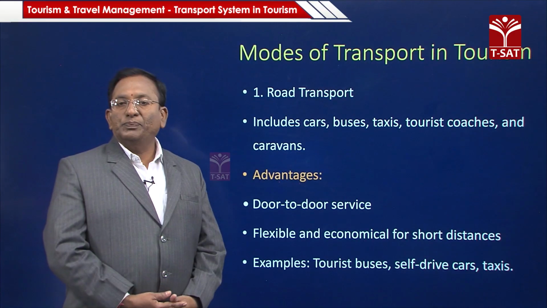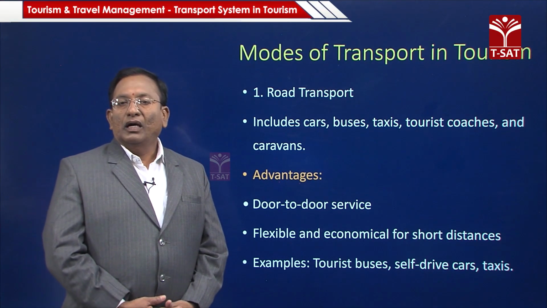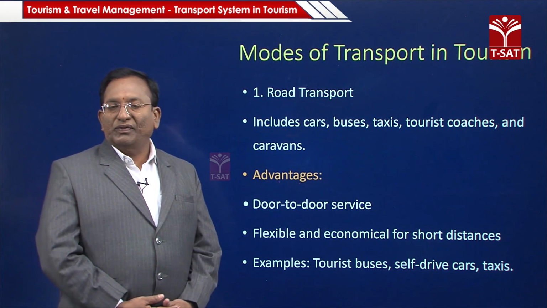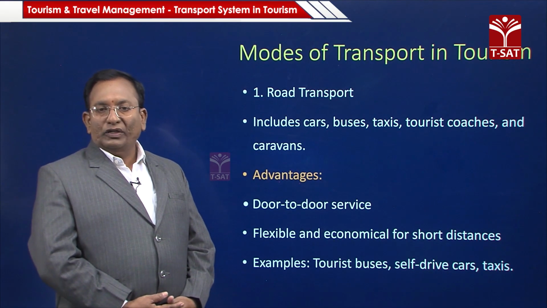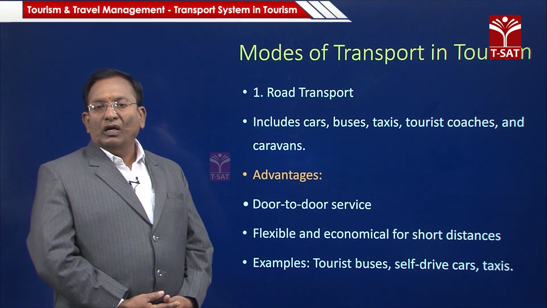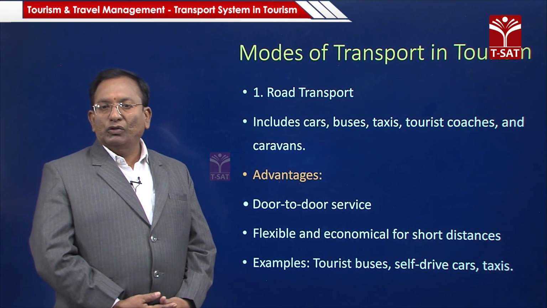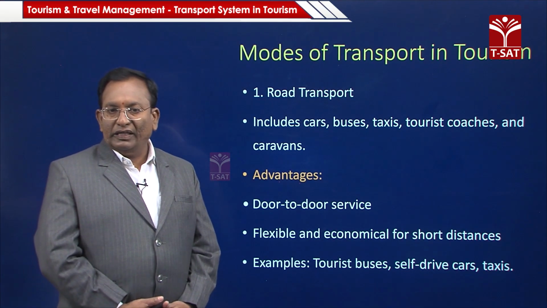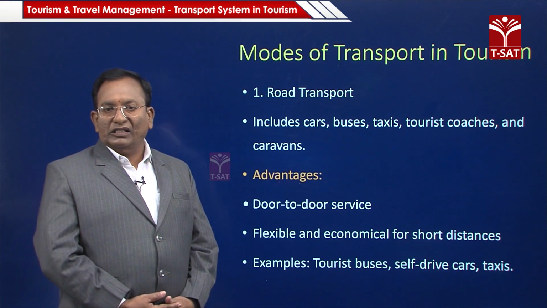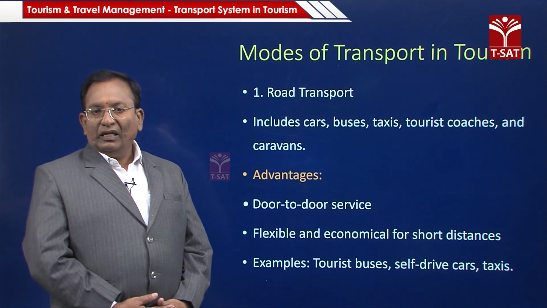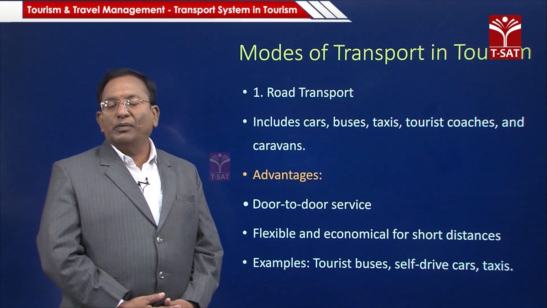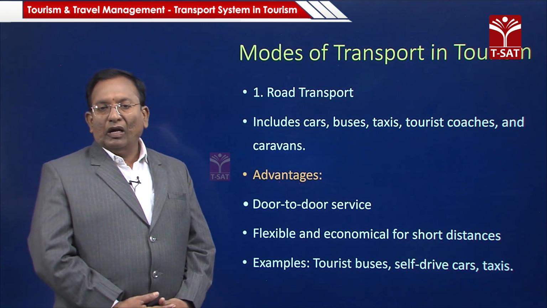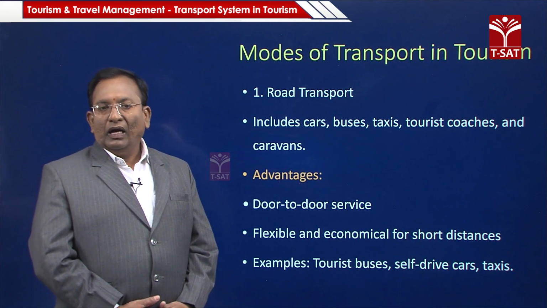When you come to the modes of transport in tourism, there are four types. One is road transport, which includes buses, tourist coaches and caravans. The main advantages of road transport are that it can give door-to-door service for promoting tourism in suburban as well as urban areas.